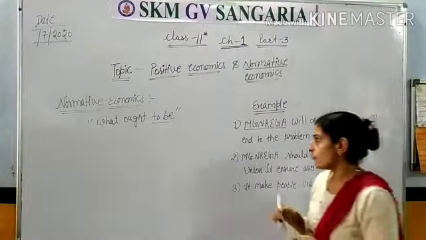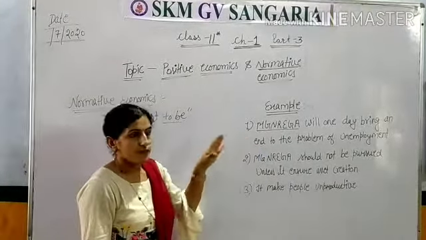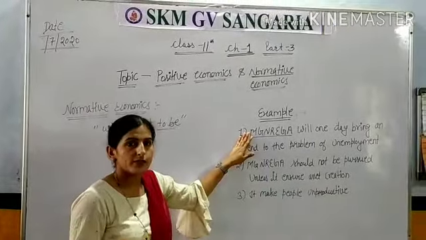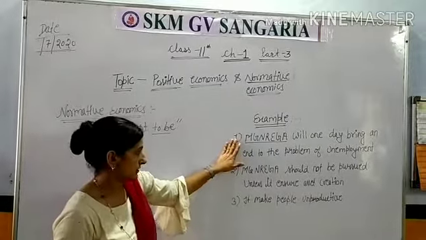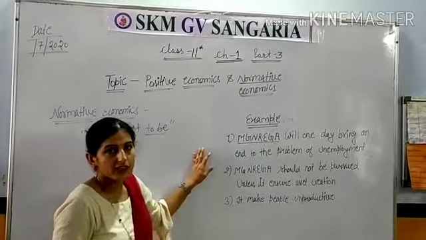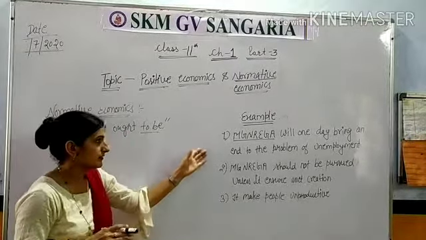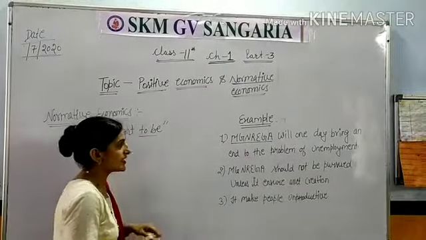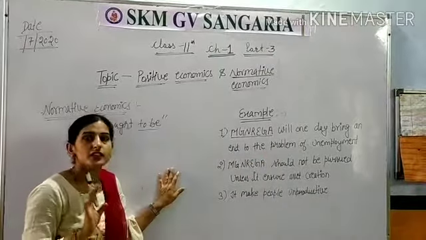For example, take the issue of MGNREGA. When there was depression in the economy, the MGNREGA concept was given by many economists, but all did not agree. It is the Mahatma Gandhi National Rural Employment Guarantee Act. It was implemented and worked somewhat, but at present there is controversy related to this issue. One economist says that MGNREGA will one day bring an end to the problem of unemployment in the economy.